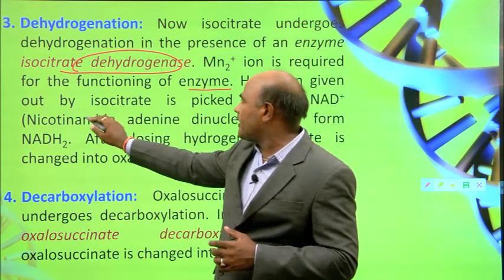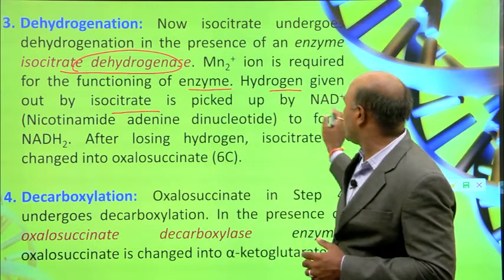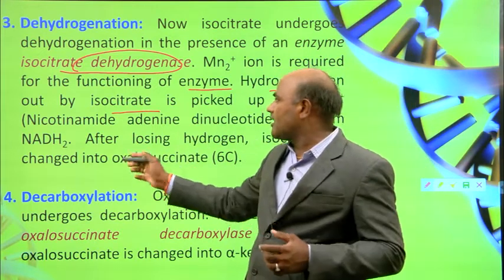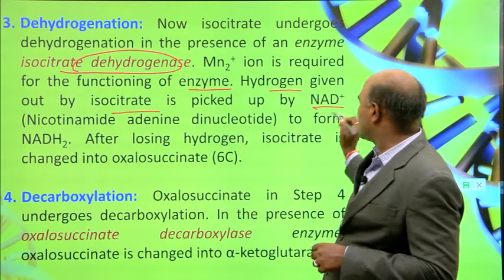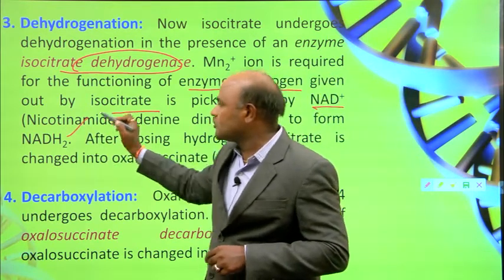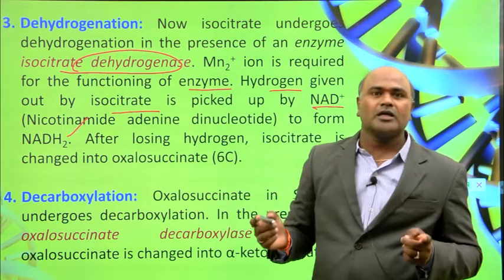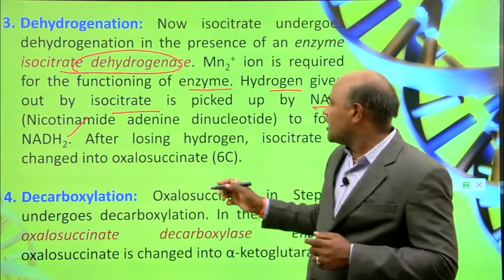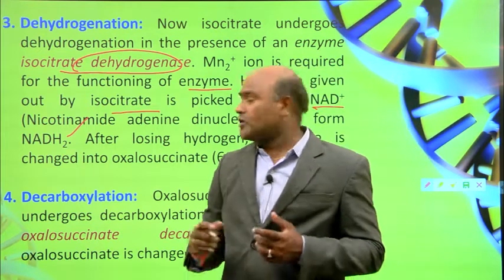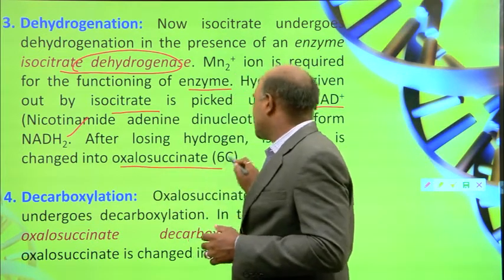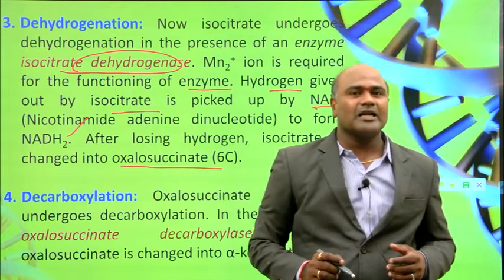Hydrogen given out by isocitrate is picked up by NAD+, nicotinamide adenine dinucleotide, to form NADH2. NAD+ is converted into NADH2. So after losing hydrogen, isocitrate changes into oxalosuccinate. That is, it contains 6 carbons.